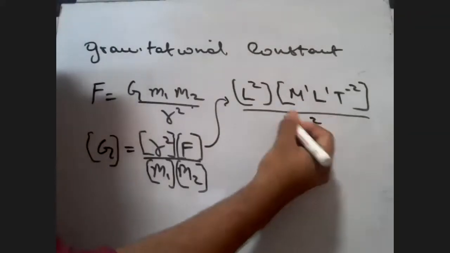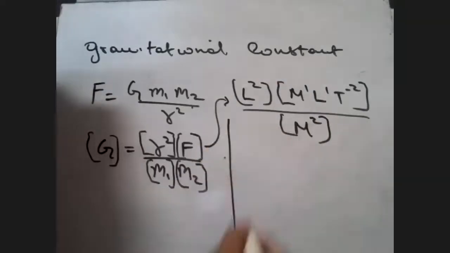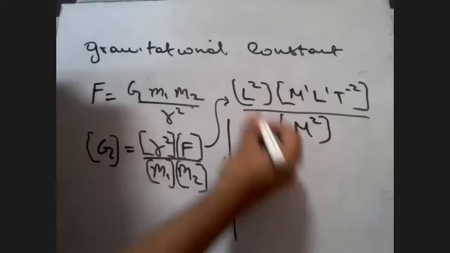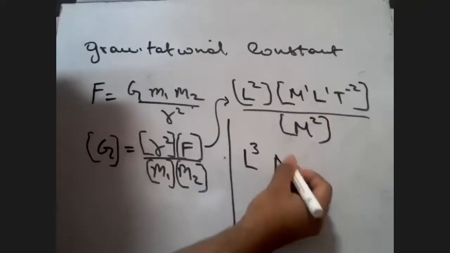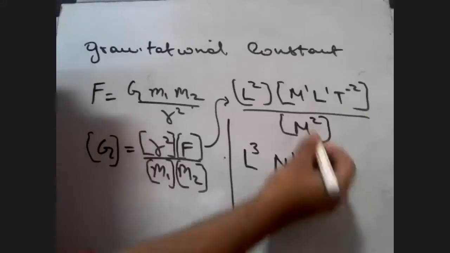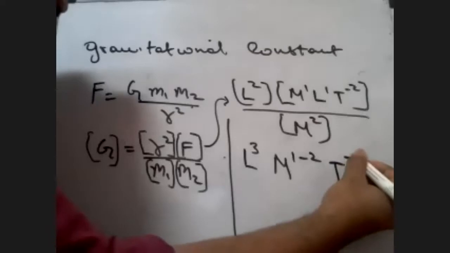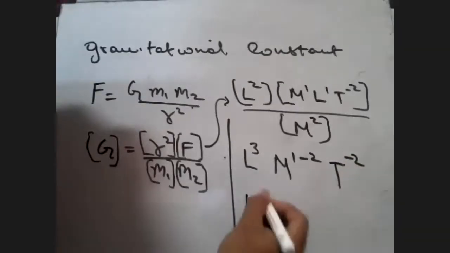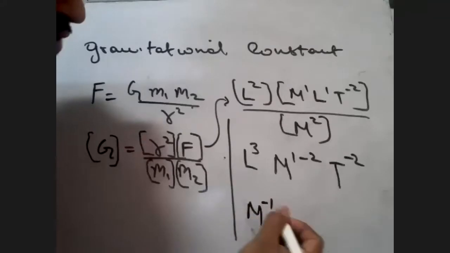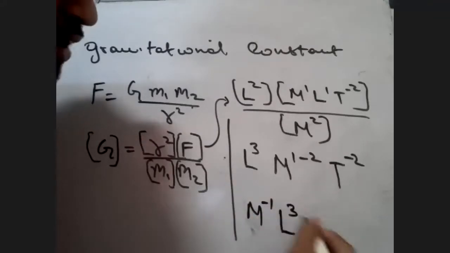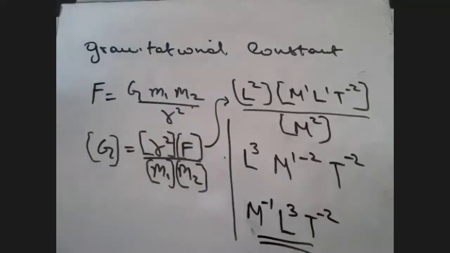M square. So ultimately, now you can find out what the gravitational constant is going to be. L square, it was going to be L cube. I can say here L cube is there. Then what else am I getting? M raised to minus 1, because I took the 2 up. What remains? T is basically going to be minus 2 only. Ultimately, if you rearrange the terms, my answer is M raised to minus 1, L raised to 3, and T raised to minus 2. This is going to be my dimensions for the gravitational constant.